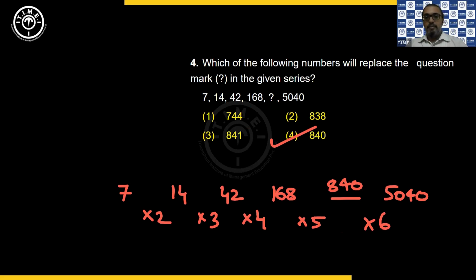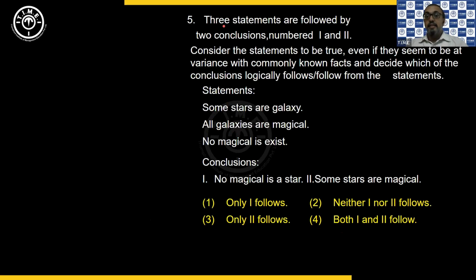Right. The next question says 3 statements are followed by 2 conclusions. Consider the statements to be true, even though they seem to be at variance with commonly known facts, and decide which of the conclusions logically follows from the statements. Okay, so this is deductions. So we take the combined basic diagram.